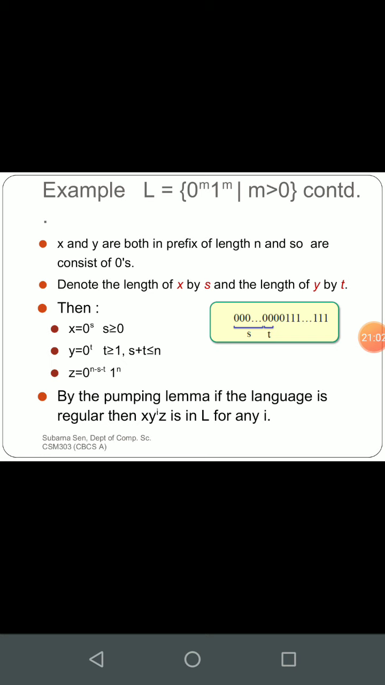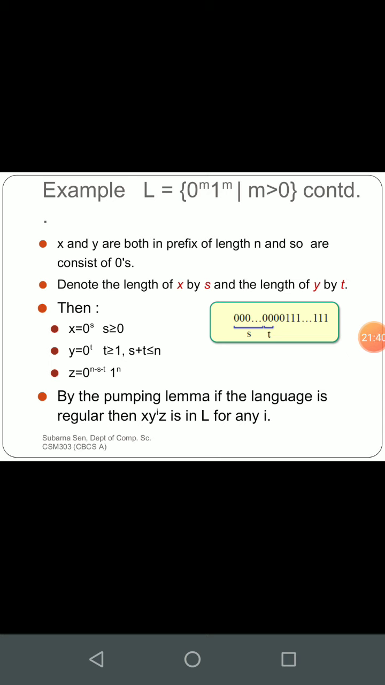So obviously we have to restrict the portion of x and y within the zeros only, because if we move to the 1s, then it will become more than n, since the number of zeros is n here, 0 to the power n. So x and y are both in the prefix of length n, so they consist of zeros only. We denote the length of x by s and the length of y by t. Here you can see in the diagram we have marked it in this fashion. It is very easily understandable.